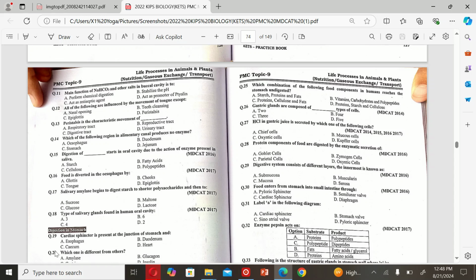The next MCQ is: cardiac sphincter is present at the junction of stomach and A. Esophagus. B. Duodenum. C. Cecum. And D. Heart. So the correct option is A. Esophagus.